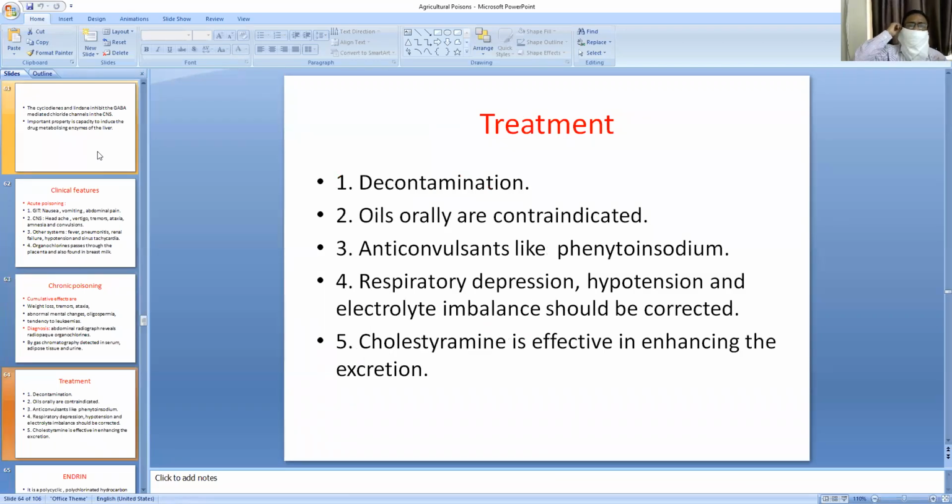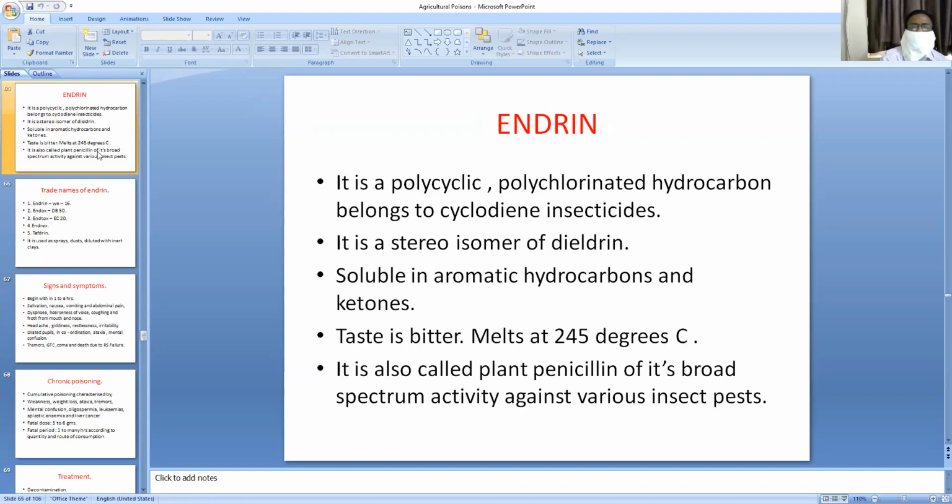Treatment: decontamination; oils orally are contraindicated. While treating hydrocarbon poisoning, oils should not be given as a demulcent. Anticonvulsants like phenytoin sodium can be given. Respiratory depression, hypotension, and electrolyte imbalance should be corrected. Cholestyramine is effective in enhancing the excretion.